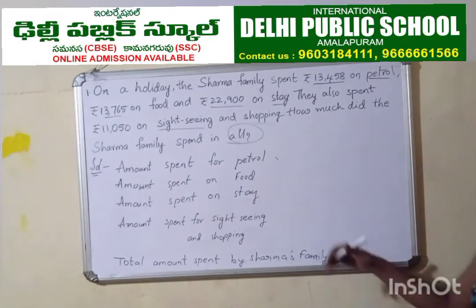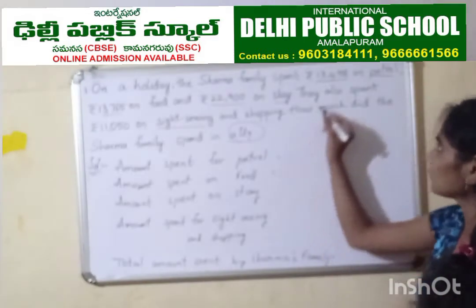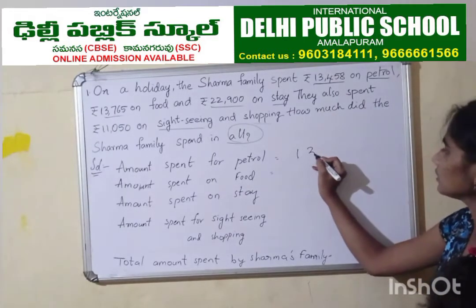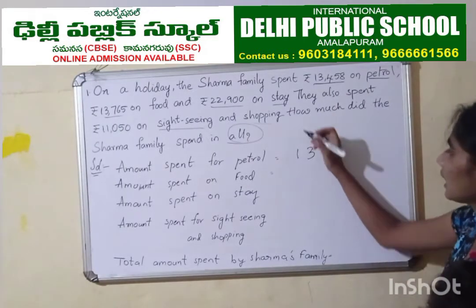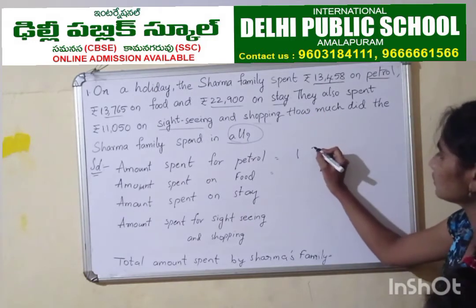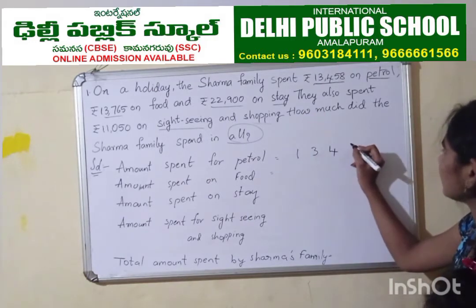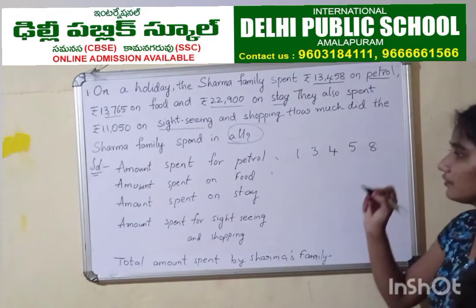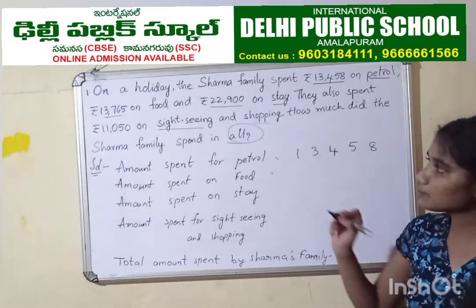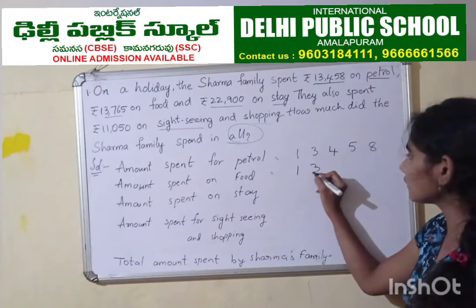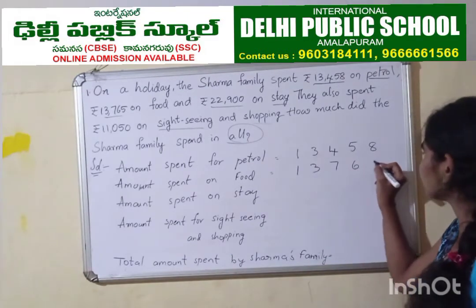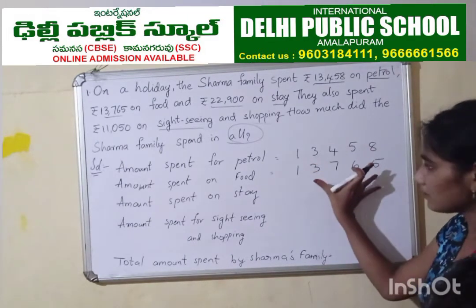Have a look here. See, first for petrol, 13,458. Here I am not putting commas. Why? Because to do addition it will be clean and neat. Amount spent on food, 13,765. See here, one by one I am writing.